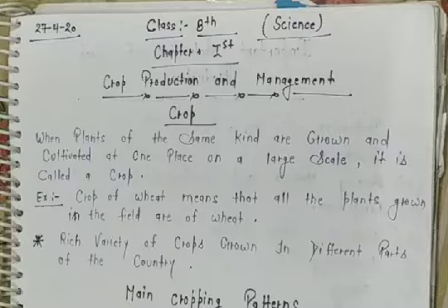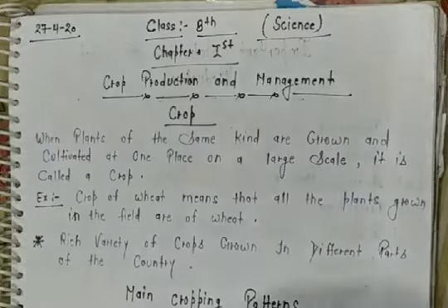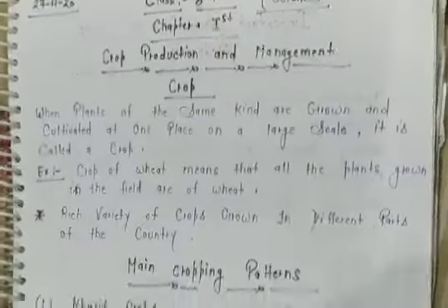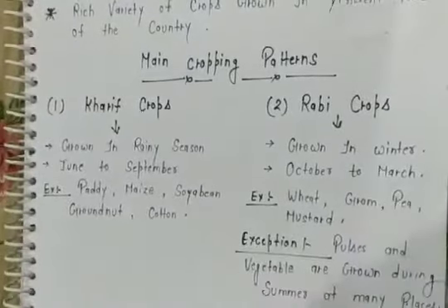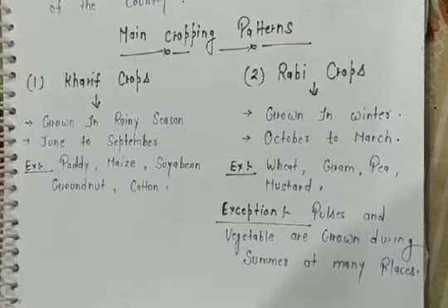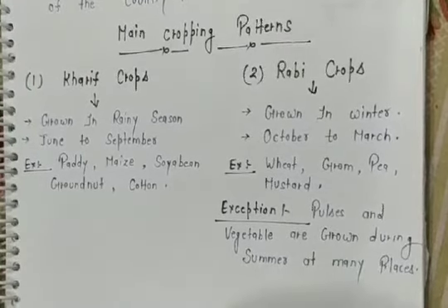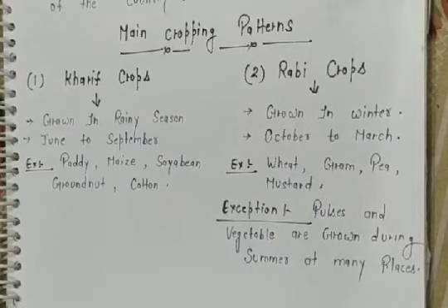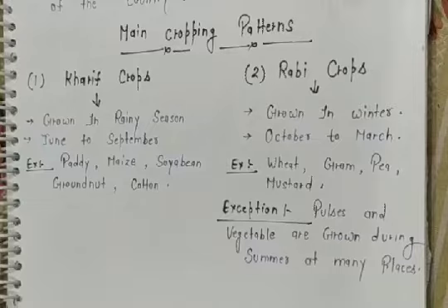So we will not discuss every type of cropping pattern. Mainly I will tell you about the two main cropping patterns of India. You can easily see there are mainly two types of cropping pattern. The first one is the Kharif crop and the second one is the Rabi crop.